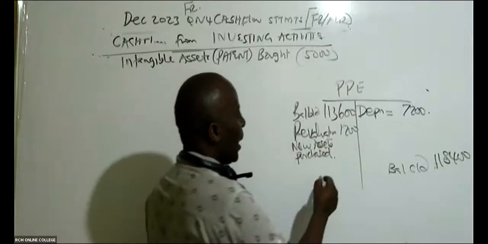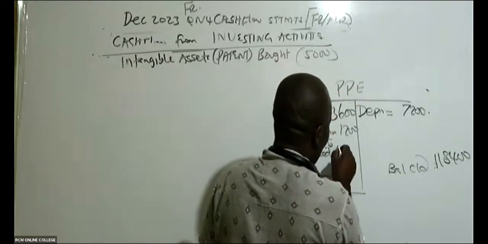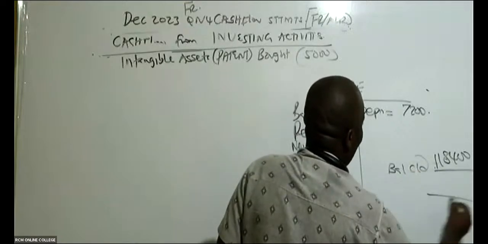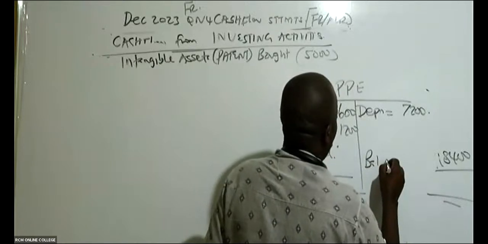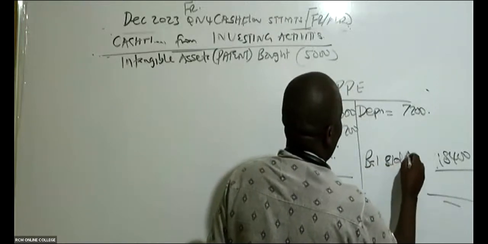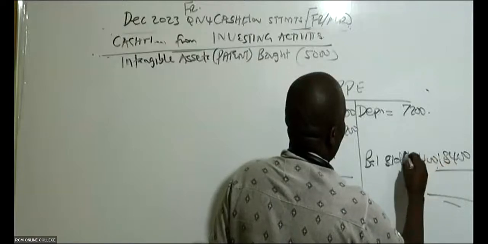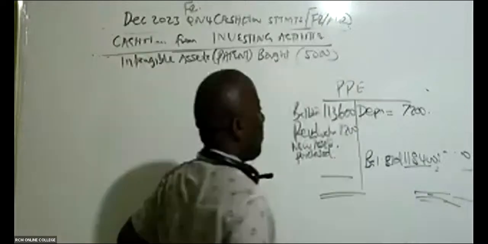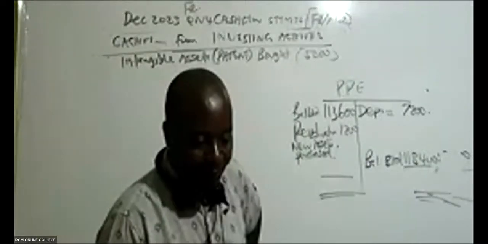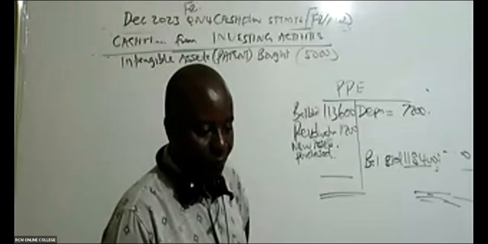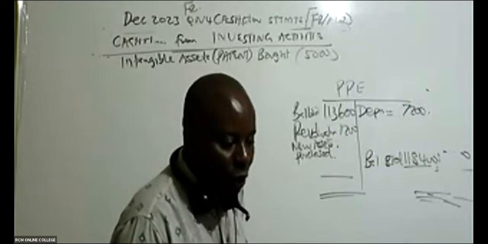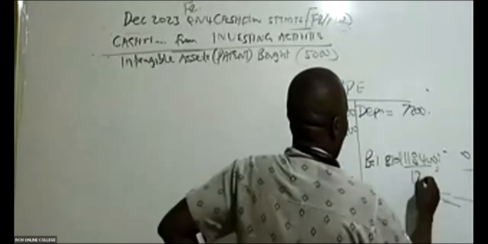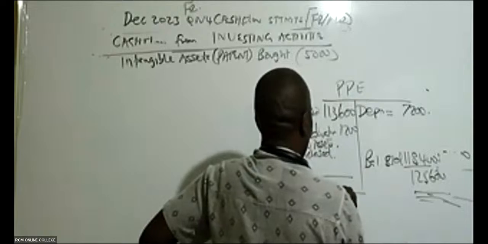So are you able to give me the balancing figure? The balancing figure is what will come here. Balance brought down, carry down, 118,400. Is there somebody who can give me 118,400 plus 7,200? So in the interest of time, because I must finish, it is 125,600.